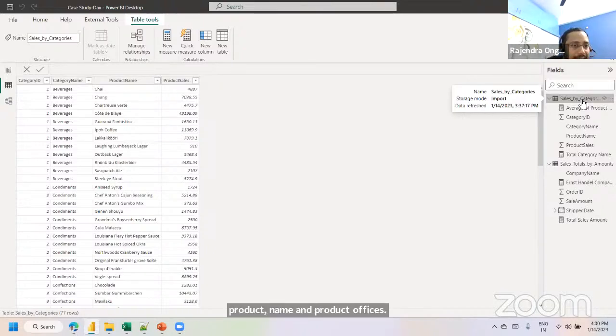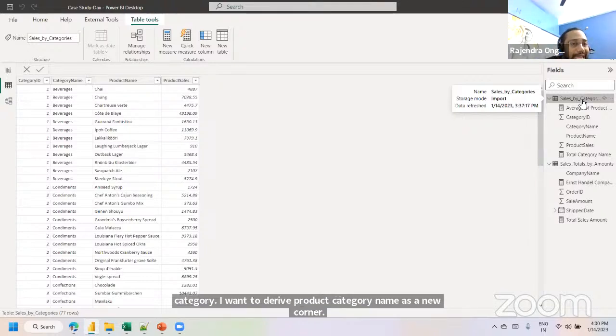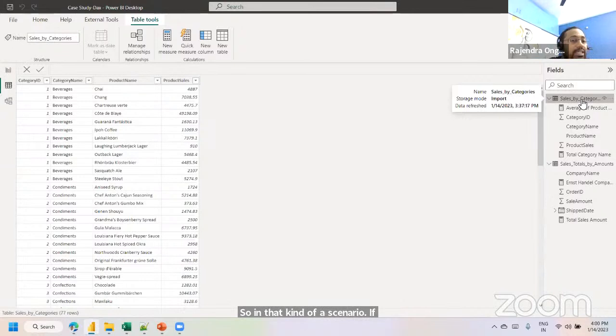So I'm interested in deriving product and category name as one new column. I want to take as a reference the existing fields in the table sales by category. I want to derive product category name as a new column. So in that kind of a scenario, if you are expanding the table information with one new column, we are going to call it a calculated column. So how are we going to combine it? How are we going to derive a new column here?